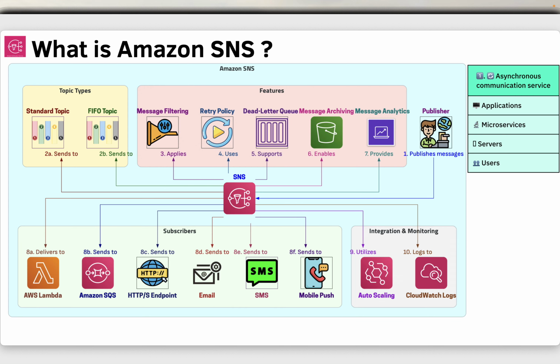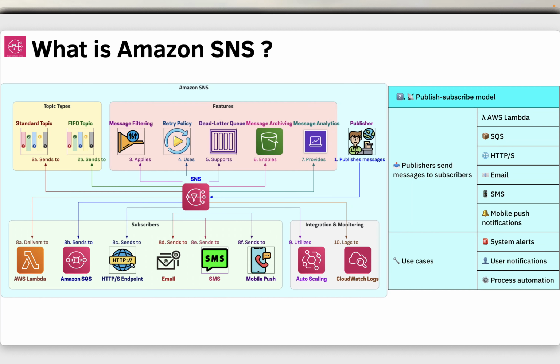So what is Amazon SNS? Amazon Simple Notification Service, SNS, enables applications, microservices, and servers to communicate with each other and with users asynchronously. SNS uses the publish subscribe model, allowing publishers to send messages simultaneously to subscribers like AWS Lambda, SQS, HTTPS, email, SMS, and mobile push notifications. This versatility supports various use cases from system alerts to user notifications and process automation.